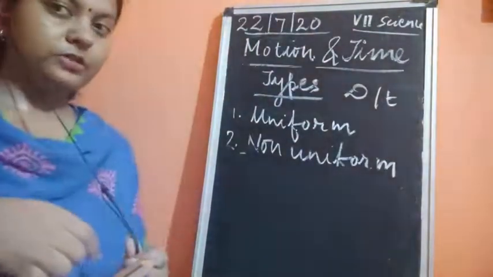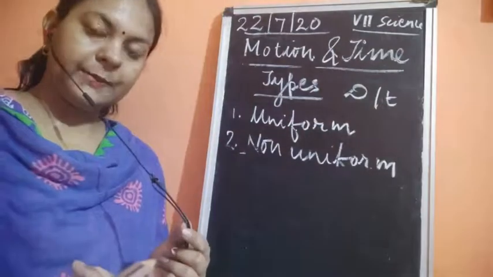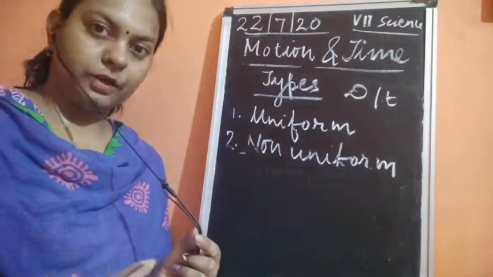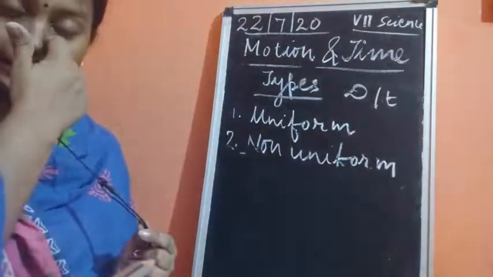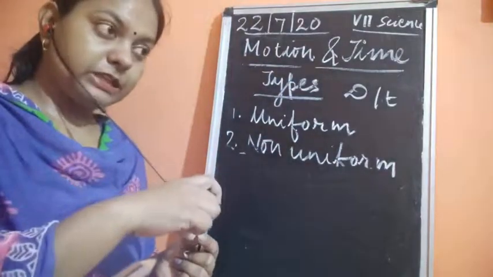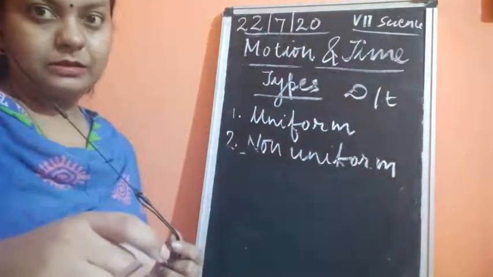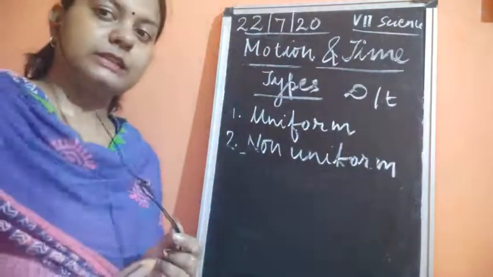Okay, now if we talk about the examples of uniform and non-uniform motion, whenever we are talking about uniform motion, it means that we are talking about an object which is moving at a uniform speed. Which means that it is carrying equal distance in equal interval of time.